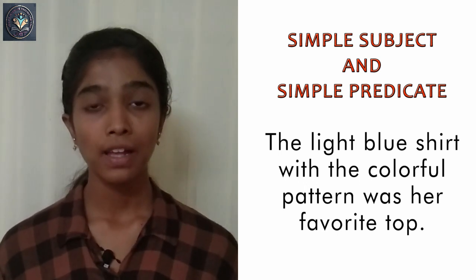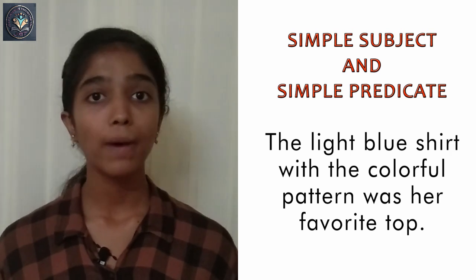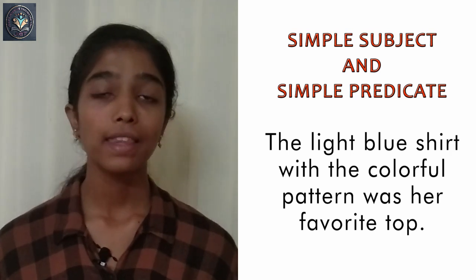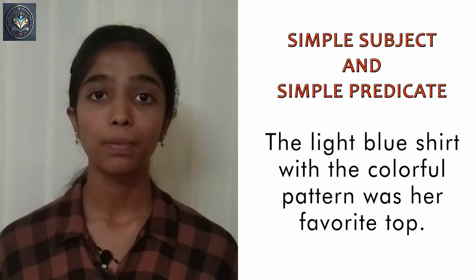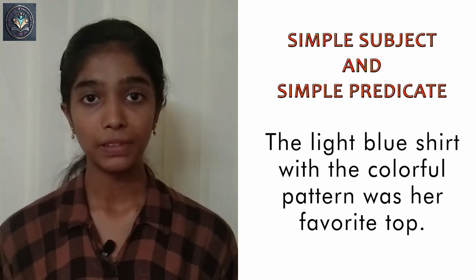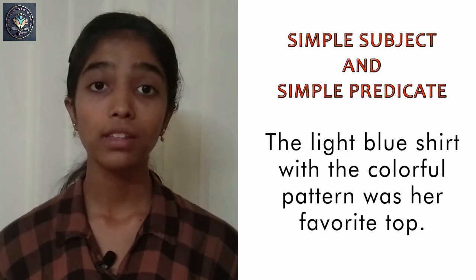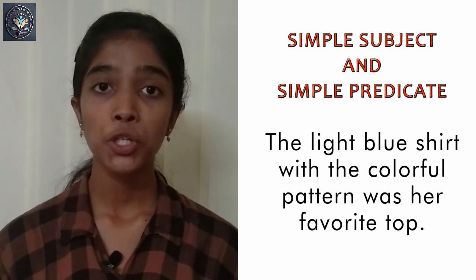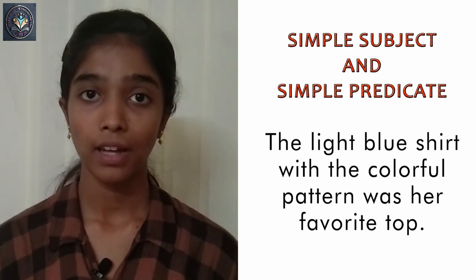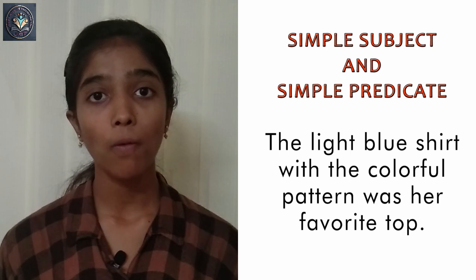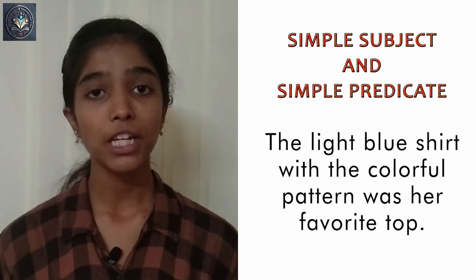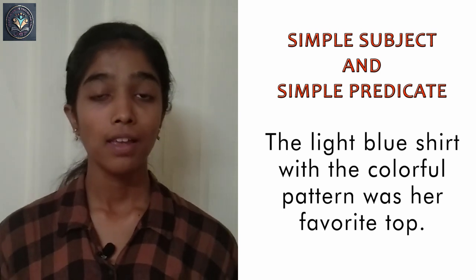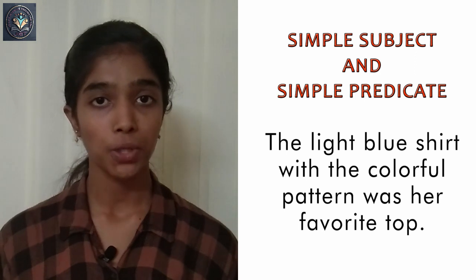The simple subject is the noun or pronoun all by itself. That means when there is only one subject word in the subject part, it is a simple subject. See the next example. The light blue shirt with colorful pattern was her favorite top. In this example, shirt is a simple subject word and all the descriptive words tell us more about that shirt. The subject part is the light blue shirt with colorful pattern, but the simple subject is simply shirt.